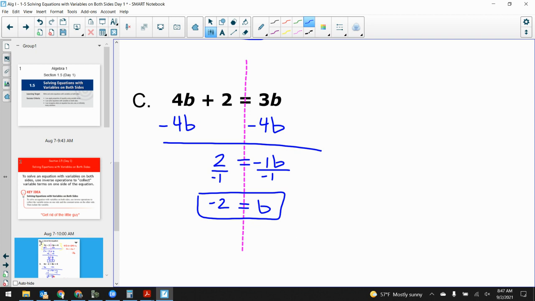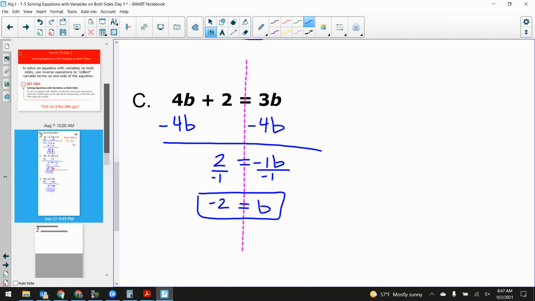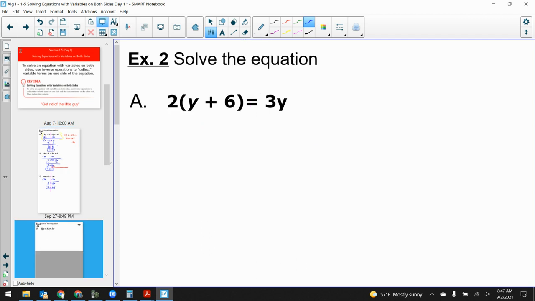All right, so let's take a look at the next one. I said at the beginning I wanted to simplify before I start solving. Now, I'm going to add a layer onto the top of this. Can I simplify anything before I start solving?